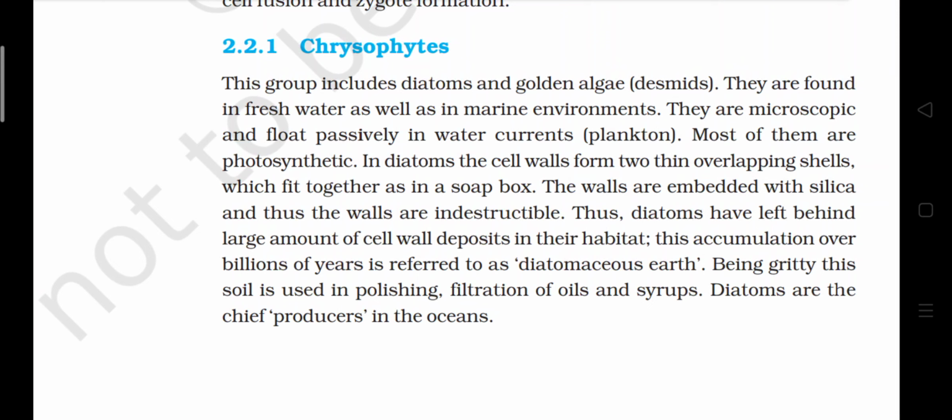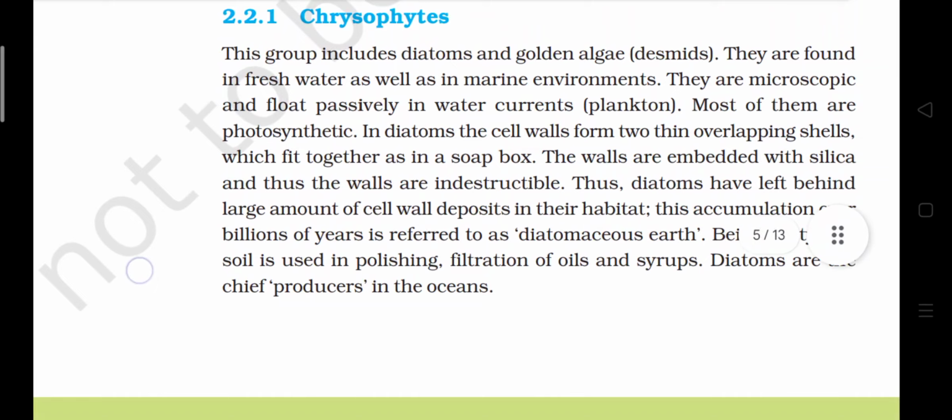In diatoms, the cell wall forms two thin overlapping shells, which fit together like a soap box. The walls are embedded with silica and thus the walls are indestructible. Thus, diatoms have left behind large amounts of cell wall deposits in their habitat. This accumulation over billions of years is referred to as diatomaceous earth. Being gritty, this soil is used in polishing and filtration of oils and syrups. Diatoms are the chief producers in the oceans.